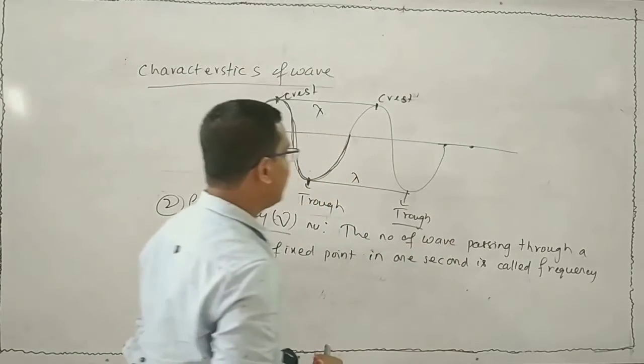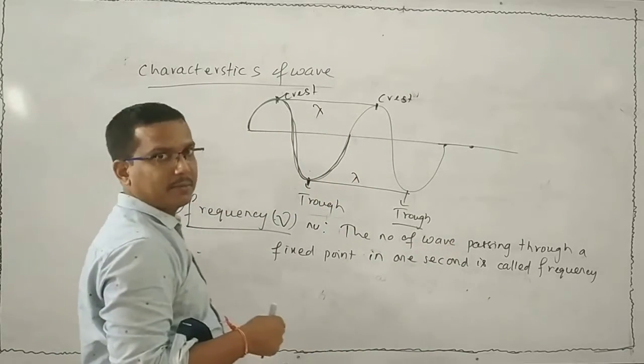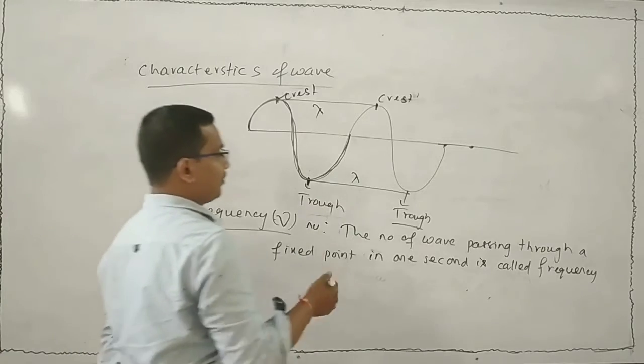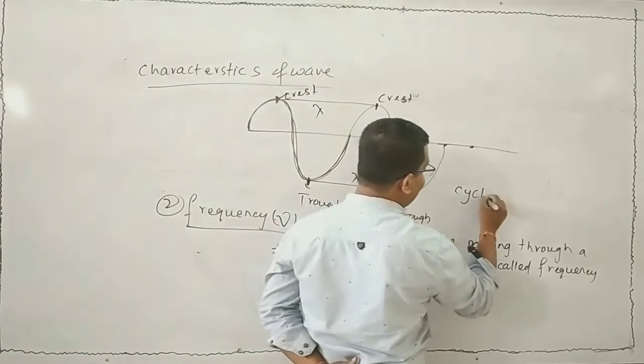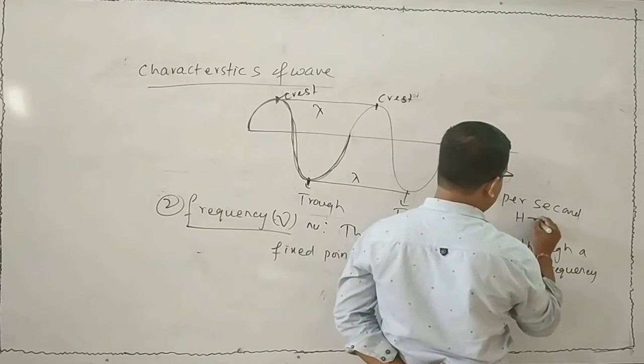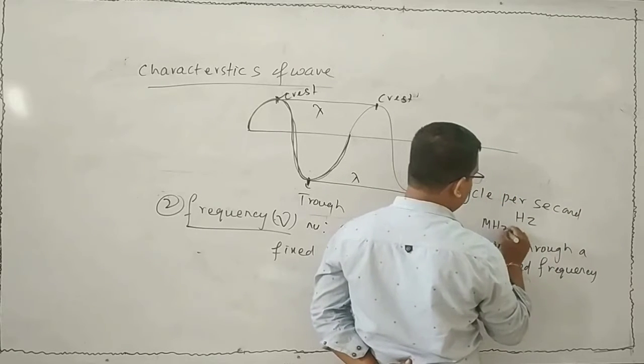The frequency of this wave is 5 per second, which we can consider as cycles per second. The unit is cycle per second, or hertz, or megahertz, or kilohertz.